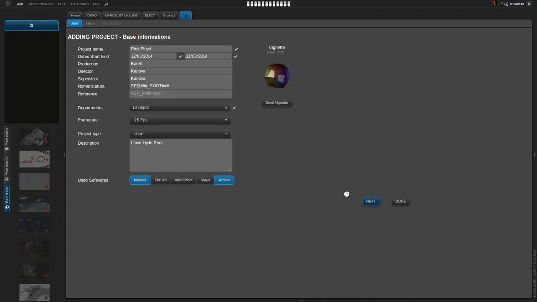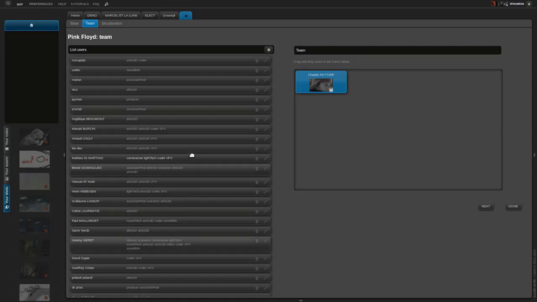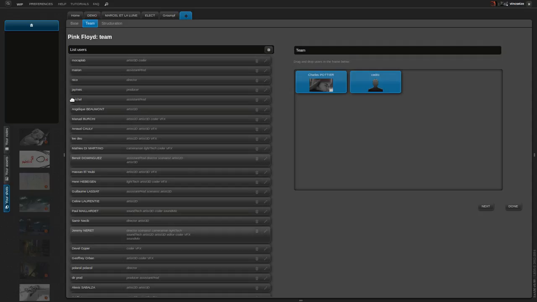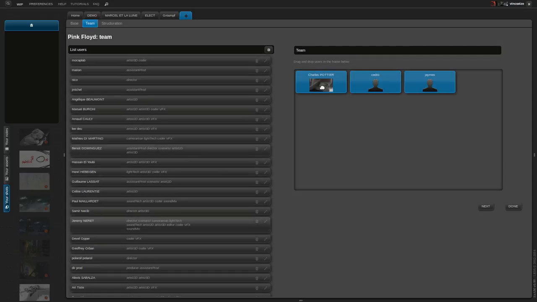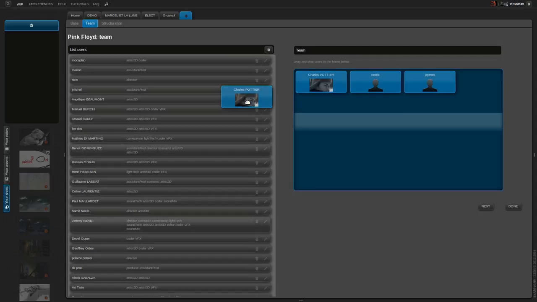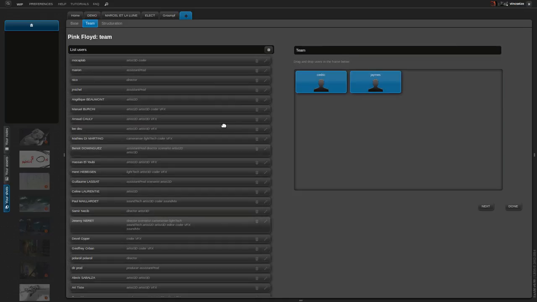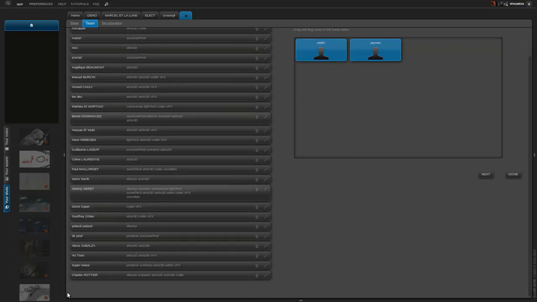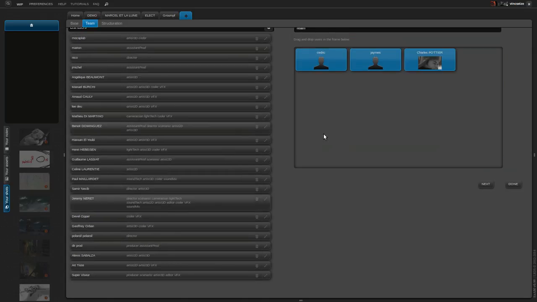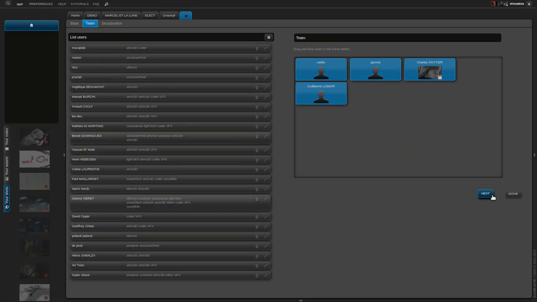I choose next, and here you can add the people who will be working on the project, and afterwards there's another step, and I will add Cedric, James. I can make me off. That's a wrong ID. I go there to find myself, like that, drag and drop, and so on. Next or done for the next step.